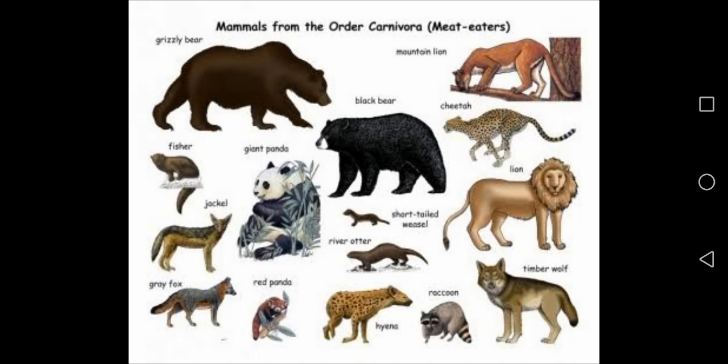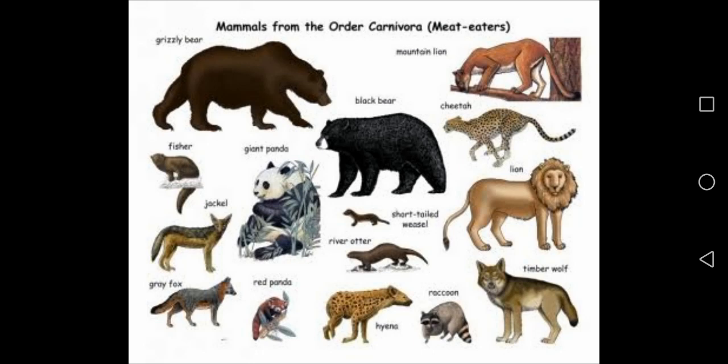So the three characteristics of carnivores are, characteristics means the features. What are the features of carnivores? First point is they have sharp and pointed front teeth for tearing the flesh. The second feature is that their back teeth help them to chew the flesh.